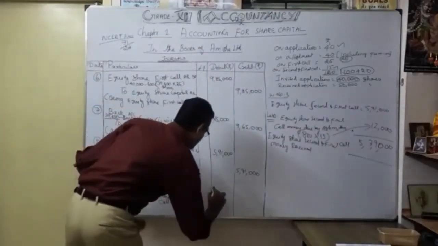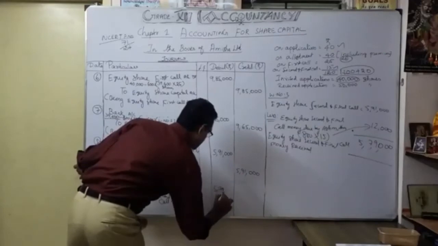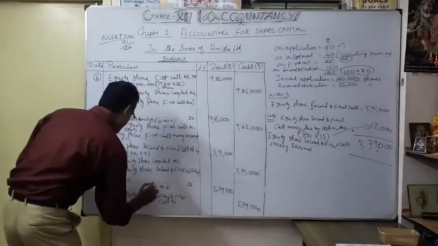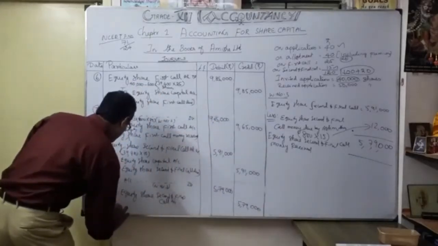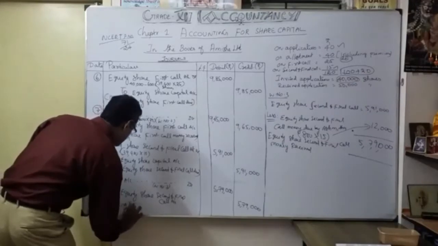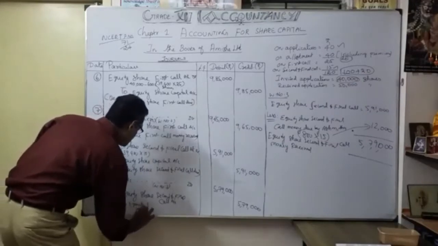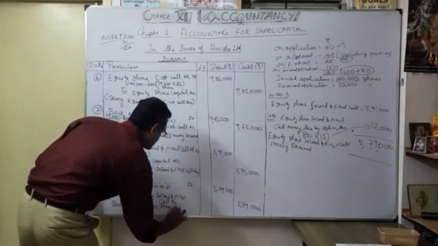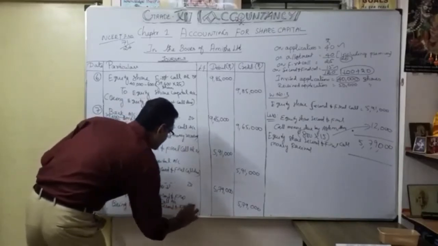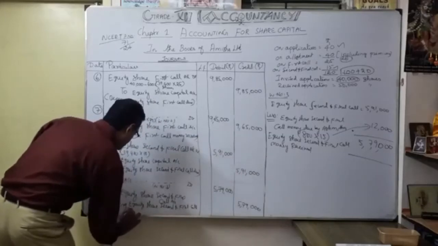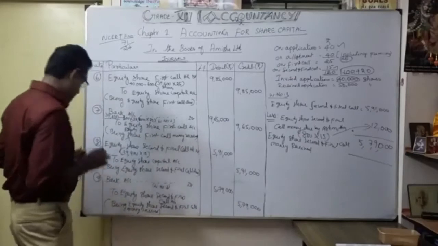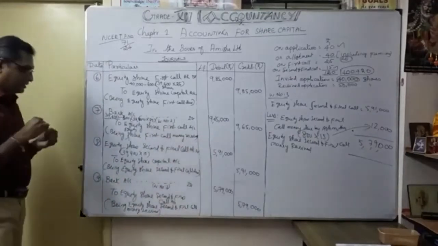That's what I am going to write here. It is always better to make working notes wherever necessary. Accordingly, you can do the work easily. So, equity share second and final call money received. Okay, now understood for this session.